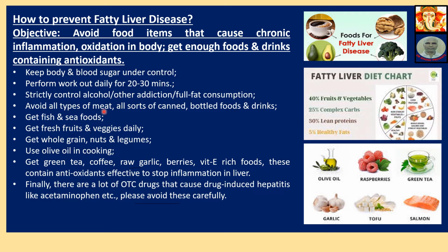Avoid all types of meat, all sorts of canned and bottled foods and drinks. Get fish and seafoods. Get fresh fruits and veggies daily. Get whole grain, nuts and legumes. Use olive oil in cooking. Get green tea, coffee, raw garlic, berries, vitamin E rich foods. These contain antioxidants effective to stop inflammation in the liver.